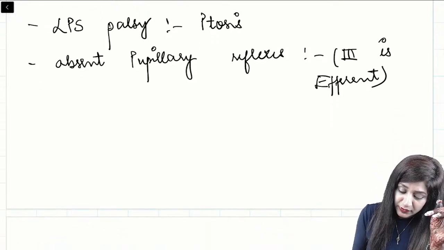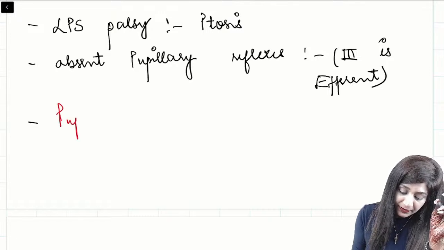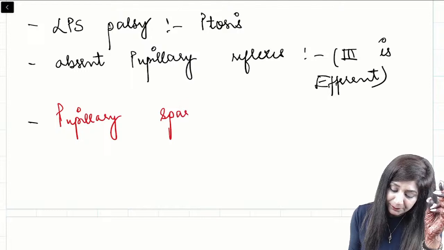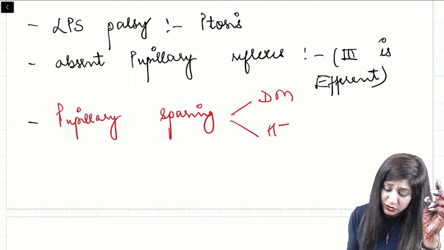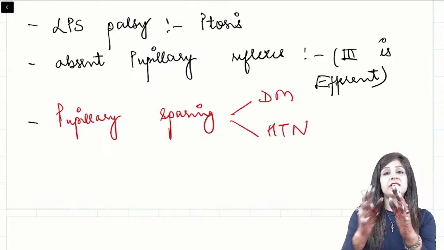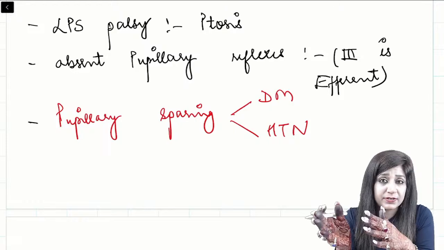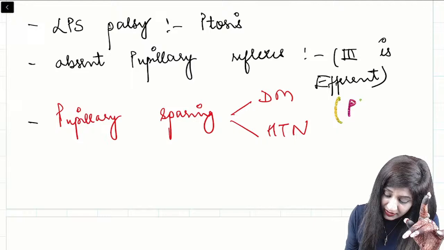That is why there is absence of reflexes, but there is something called pupillary sparing third nerve palsy. This will take place in diabetes and hypertension. So whenever third nerve palsy is taking place due to diabetes and hypertension, the reflexes will remain present. Guys, this is also a PYQ.